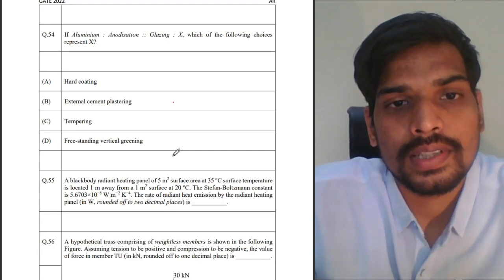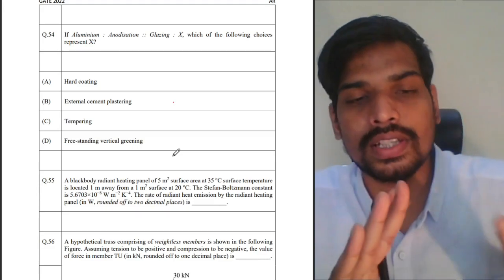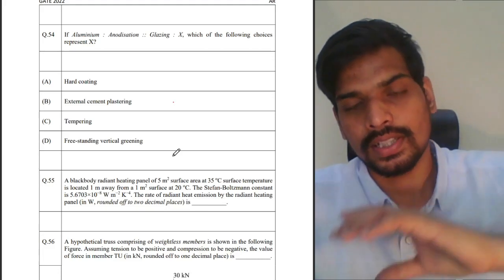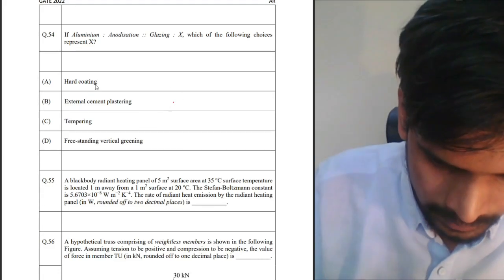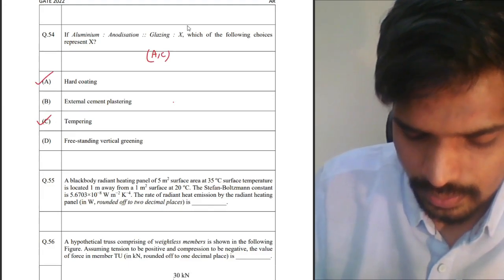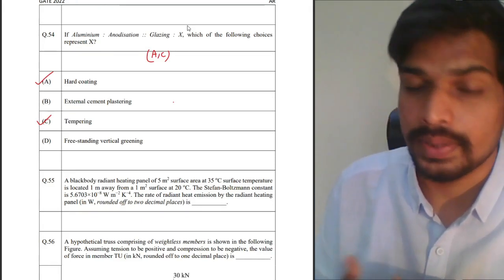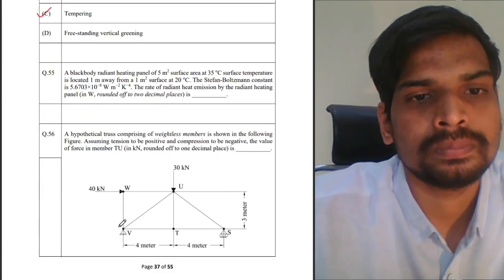If aluminum refers to anodizing, glazing refers to, or what is the relation between aluminum and anodizing? Aluminum surface can be anodized. Glazing surface, what can be done to it? You have to select the options. So hard coating and tempering are the correct answers. You can subject glazing to hard coating and also subject it to the process of tempering. Tempered glass कहते हैं. So A and C are the correct answers here.